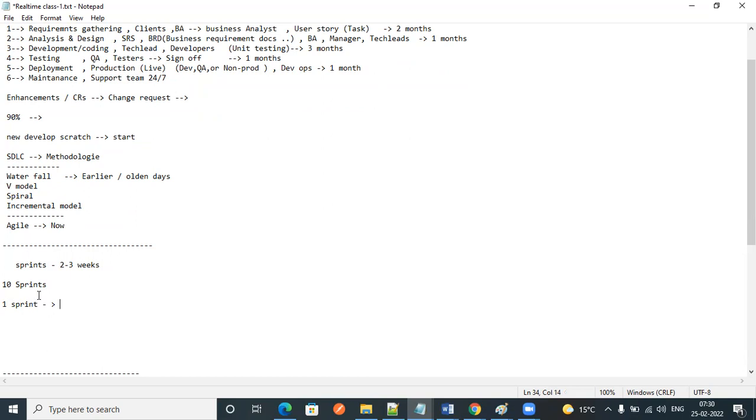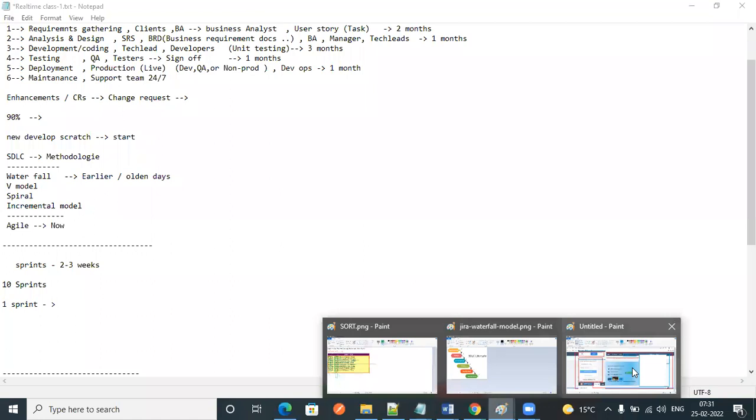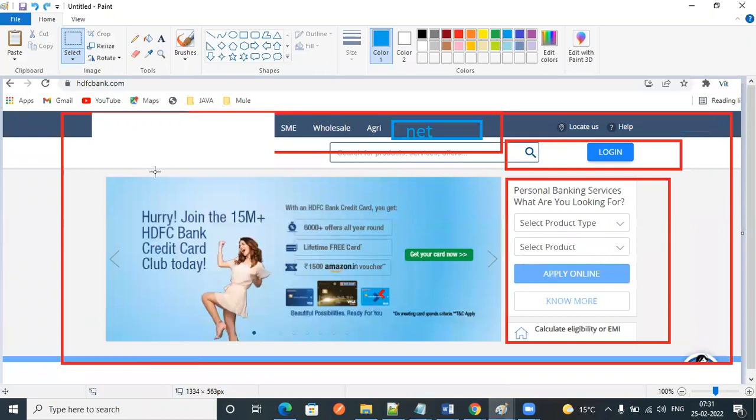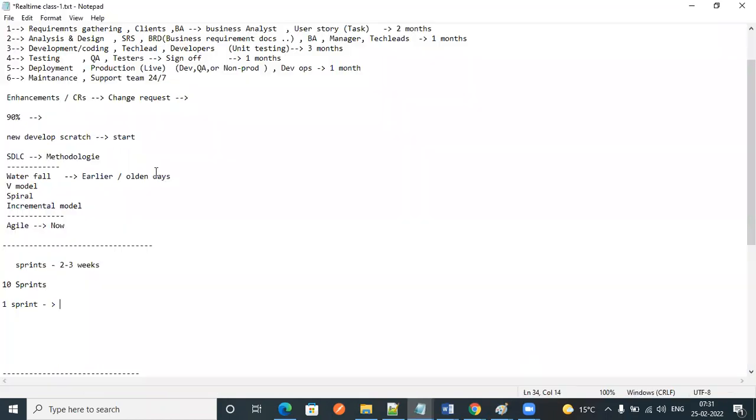In the first sprint, first we will develop only the login page. After developing the login page, we'll showcase it to the customer, like a demo. We'll give the demo to the customer. If they are okay, then we will proceed. Otherwise, again, here itself, we will change it.